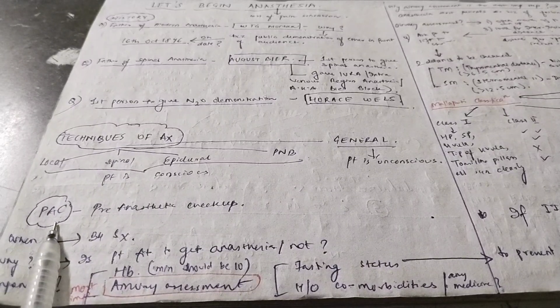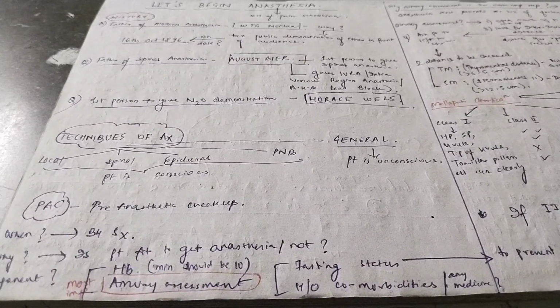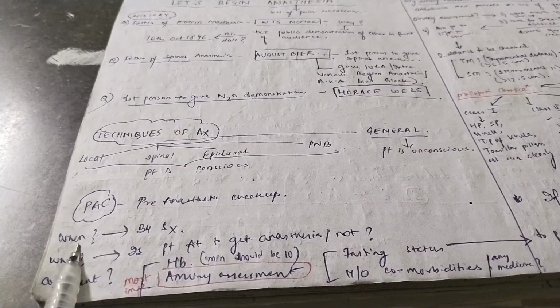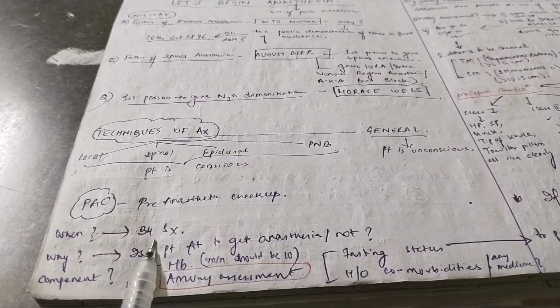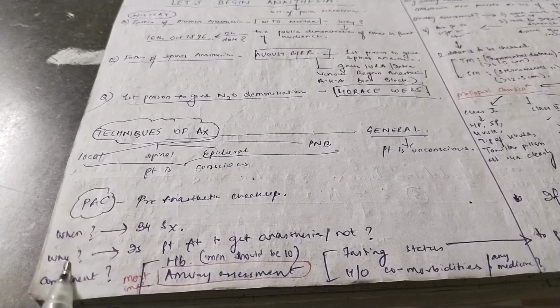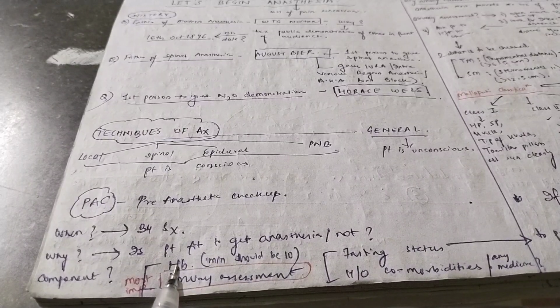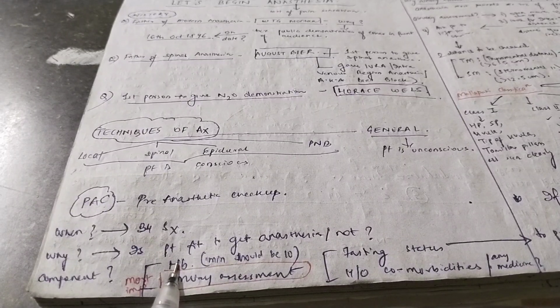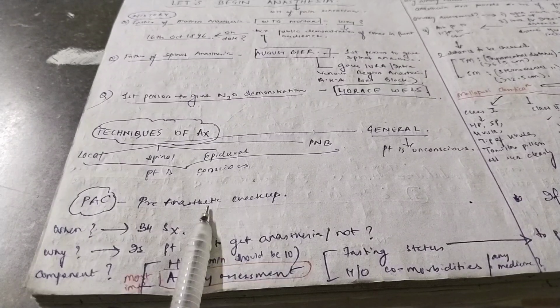Now, we will do the PAC, that is the pre-anesthetic checkup. Here you have to know when we do PAC, why we do PAC, and how we do PAC. First, when do we do PAC? PAC is done before surgery, because in surgery you need to anesthetize the patient, so you have to do a pre-anesthetic checkup before surgery. Why is it done? Because we want to check if the patient is fit for anesthesia or not. That is why you have to do a pre-anesthetic checkup.